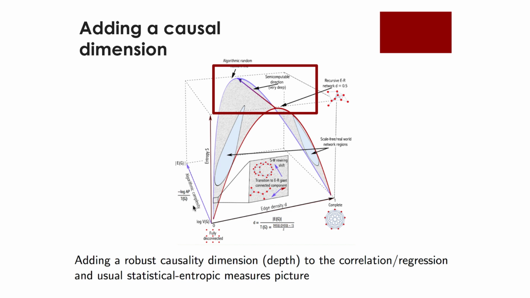With this extra dimension, we can separate, for example, Erdős-Rényi graphs that are generated pseudo-randomly from Erdős-Rényi graphs that are truly algorithmic random. That is, they cannot be generated by a computer program much shorter than the graph itself. And that is a fundamental distinction.